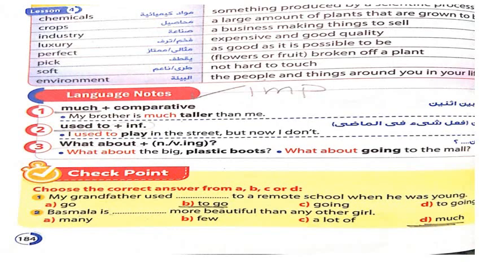Turn to the second page. Here we are speaking about language notes. Much plus comparative. When I want to describe or compare two things together, I use much taller, much fatter, much thinner, when I want to say that it is exceeding. Here, my brother is much taller than me.